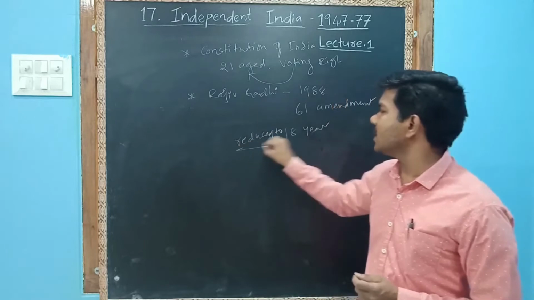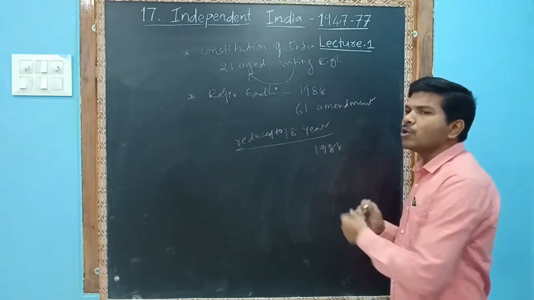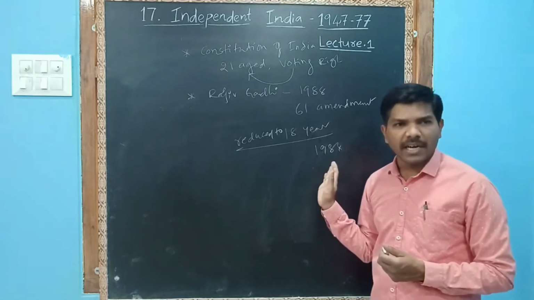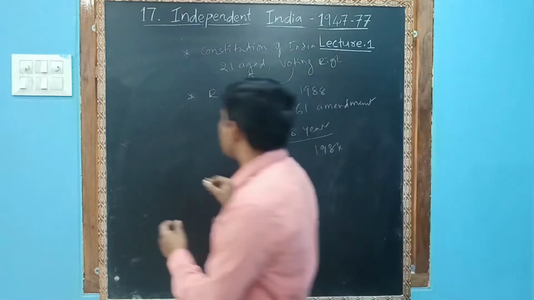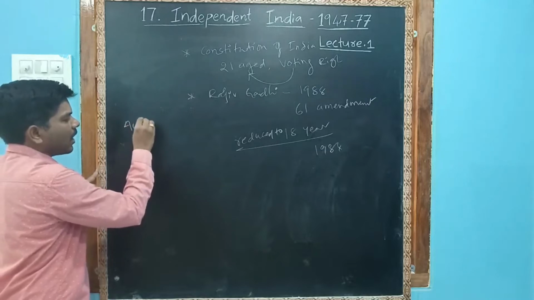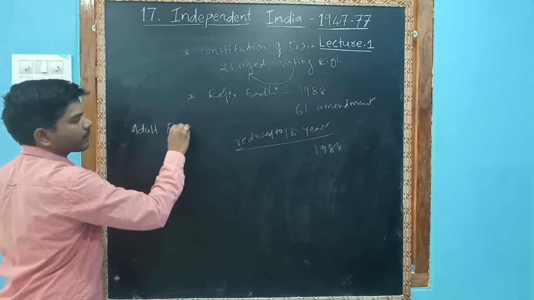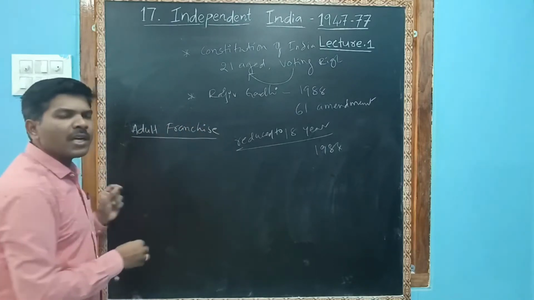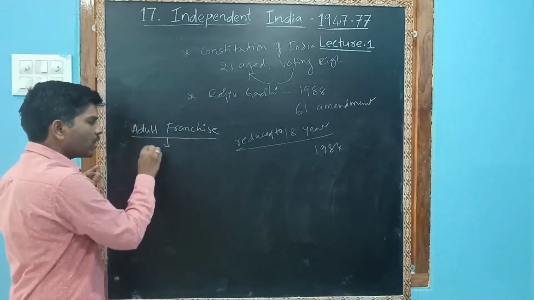From 1988 onwards, those who have completed 18 years can get voting rights. India gave voting rights to all. That means adult franchise. Adult franchise means voting rights to all.